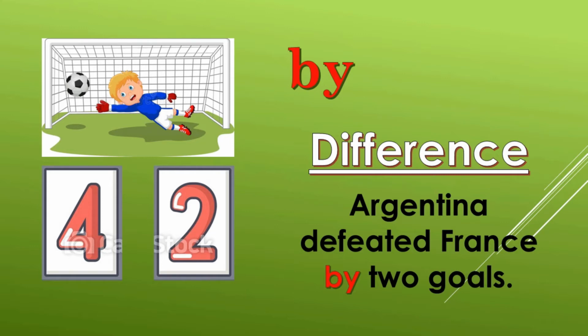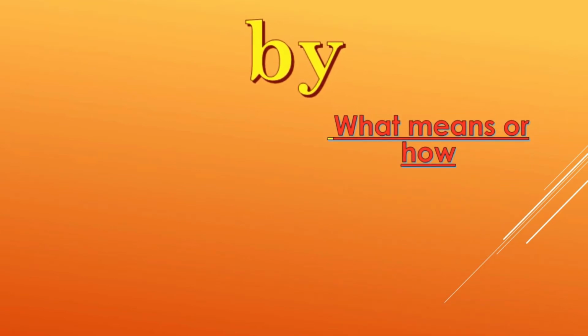Let us now see what the next use of by is. The preposition by can again be used to show what means or how. What do I mean to say? How a particular thing is performed, with what means or how. Let us have a look at this picture.